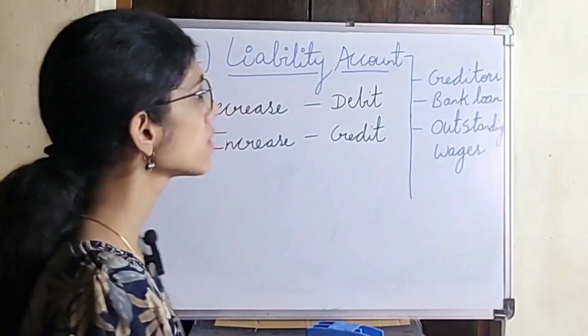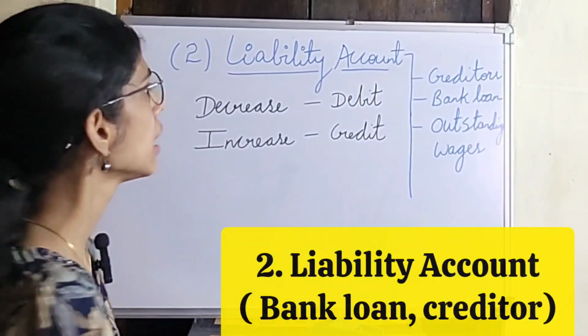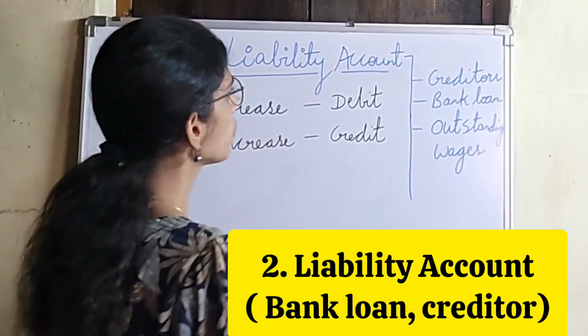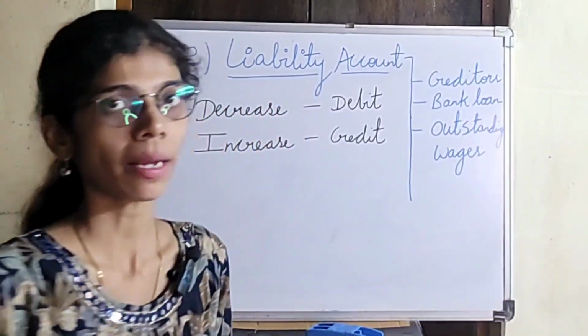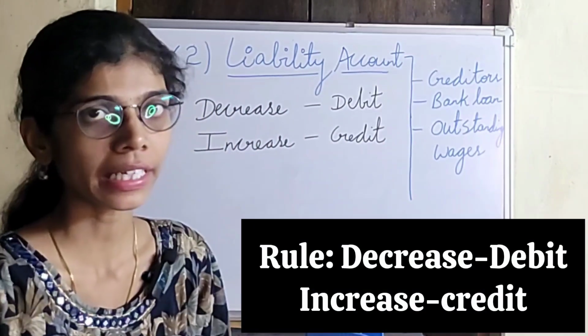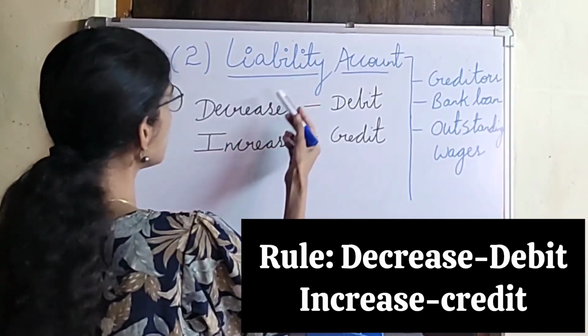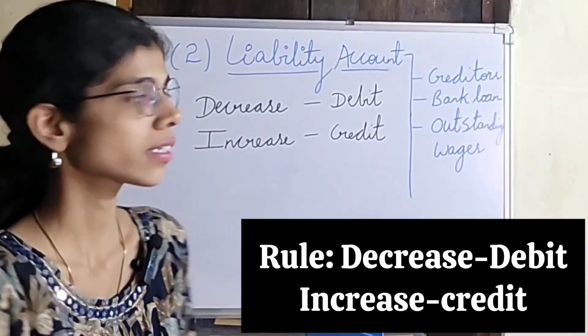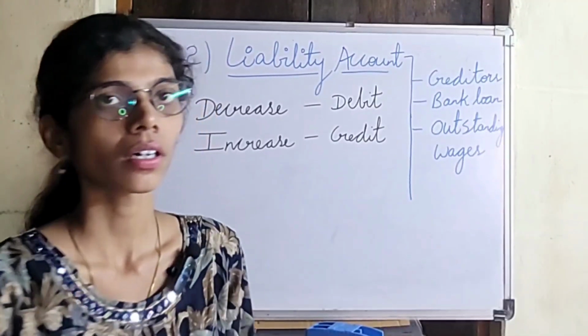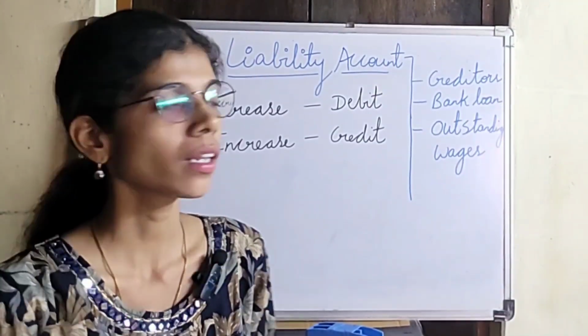So the second account which we'll study under modern approach is the liability account. So liability account will include creditors, bank loan, outstanding wages. So the rule which is applied under modern approach for liability account is when the liability value decreases, it is debit, and when the liability value increases, it is credit.